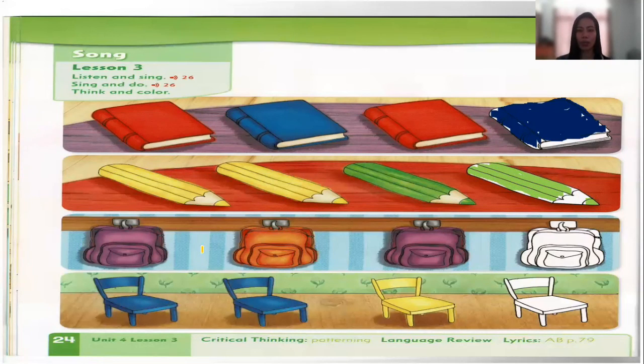The third one, what is this? It's a bag. A bag wherein you put your book and your colored pencils. Okay, so also we have 4 bags in here. The first color is color purple, followed by color orange, followed by color purple. So the fourth bag will be color orange.